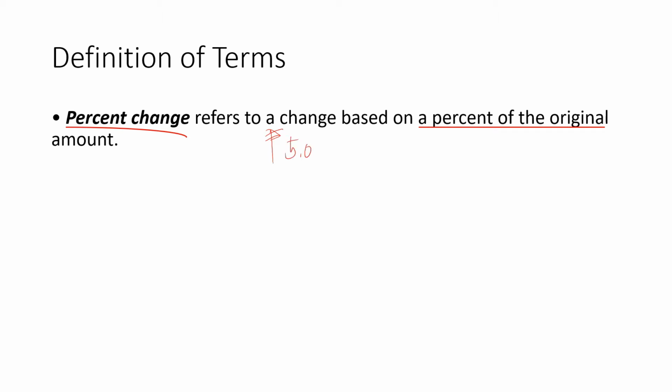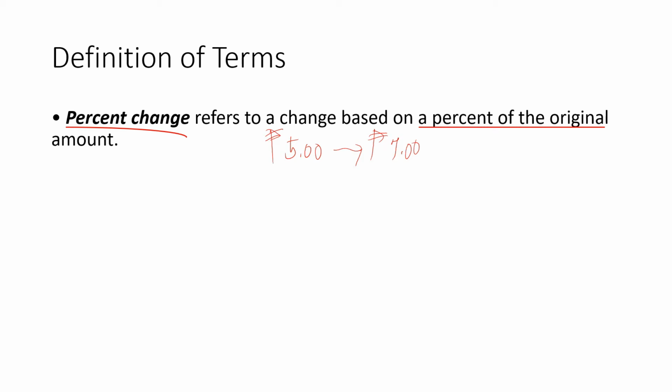And then after 1 year, the original amount of that thing became 7 pesos. Now, if you are asked what is the percent change, to answer that, all we need to do is to get the difference between the two amounts. So, from 5 pesos to 7 pesos, get the difference.